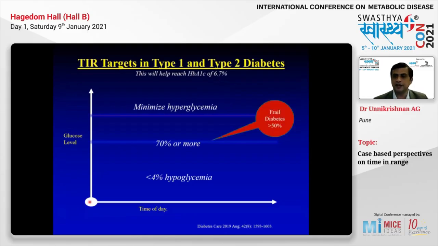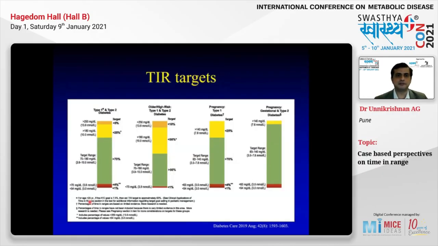Now, in very frail and elderly people at risk of hypoglycemia, you can be okay with a time in range of 50% or more. These are, of course, the time in range targets. For type 1 and type 2 diabetes, the time in range should be 70%. In pregnancy and type 1 diabetes, time in range should be 70%. In gestational diabetes and type 2 diabetes pregnancies, it should be more than 80%. In older people at high risk of hypoglycemia, time in range should be about 50%. And hypoglycemia, as you can see, should be minimized.